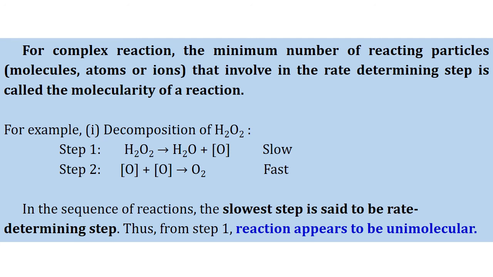So the reaction contains only one concentration term, that is, only one reactant. So the stoichiometric coefficient is found to be 1. So the molecularity of the decomposition of hydrogen peroxide is 1. That is, it is a unimolecular reaction. Likewise, we have to find which one is the rate determining step in the whole sequence of steps involved in complex reactions. Then find the molecularity of that particular rate determining step. Then that is the molecularity of the whole of that complex reaction.